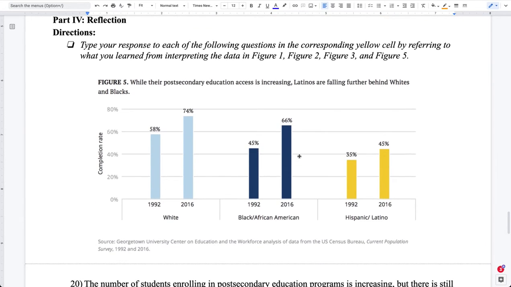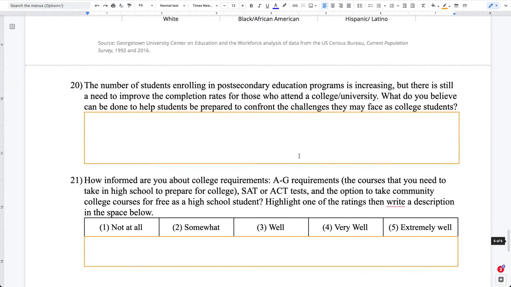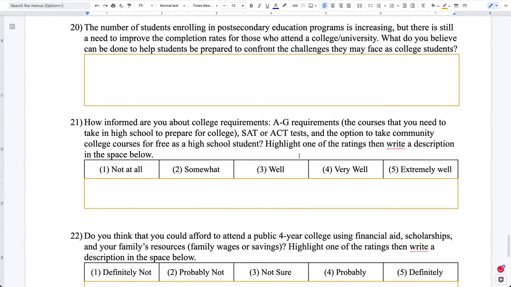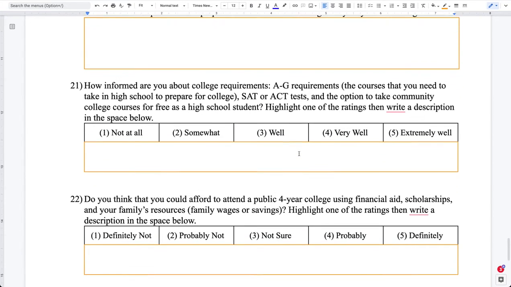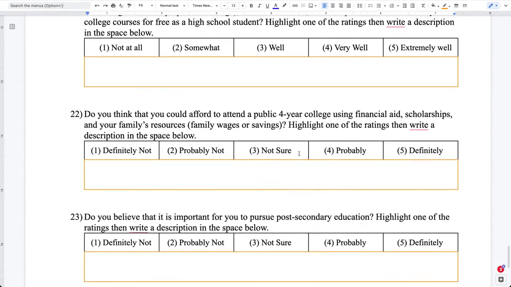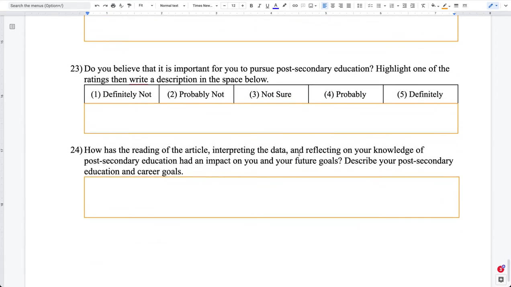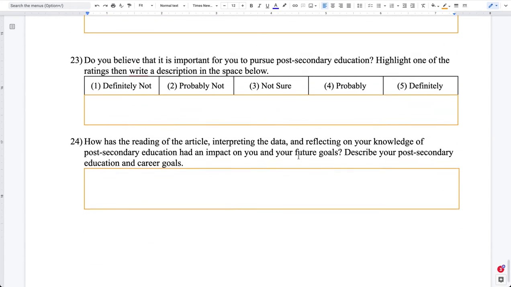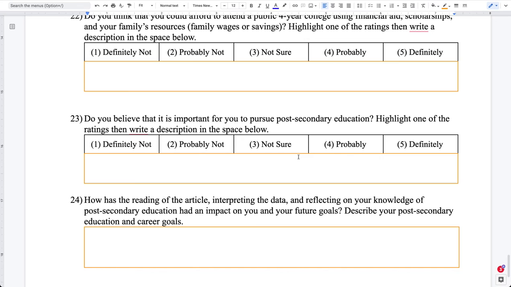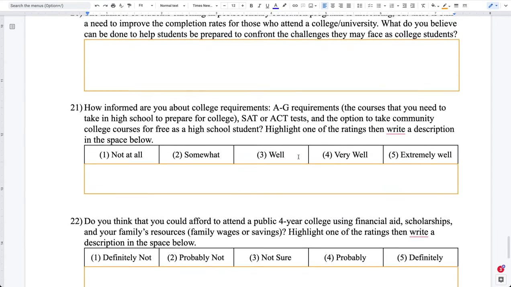So go ahead and answer the following set of questions to the best of your ability. A lot of these are really based on your own knowledge that you've already gained regarding post-secondary education. So education after college, after high school. So that would be possibly the college or university level education. And go ahead and again reflect on any and all of these questions through the end, so I can go ahead and get some insight regarding your awareness of college and university related topics.